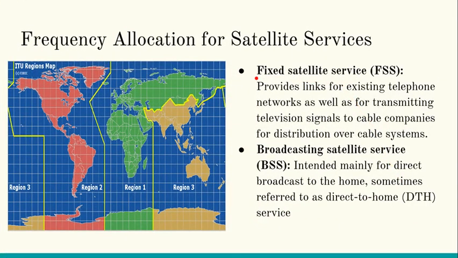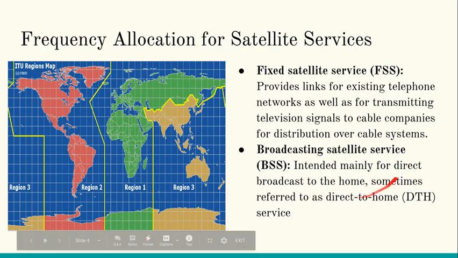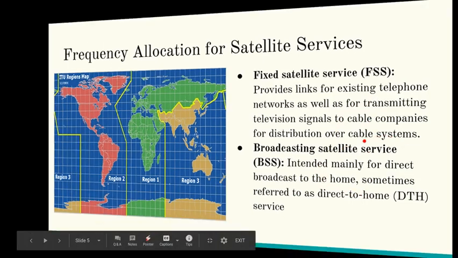So there are different satellite services that we'll see briefly. So first is fixed satellite service, which provides a link for existing telephone networks as well as for transmitting television signals to cable companies for distribution over cable systems. Then there are broadcast satellite services. So they are basically intended for something called direct to home service.